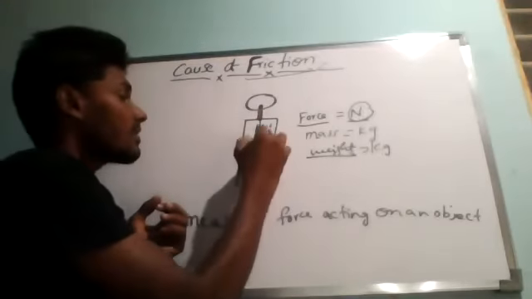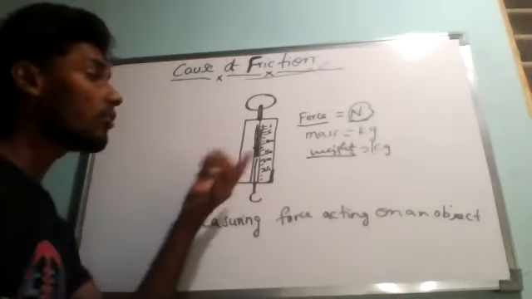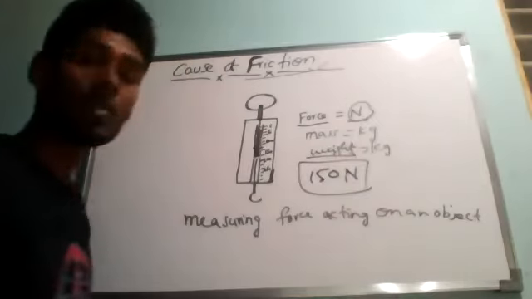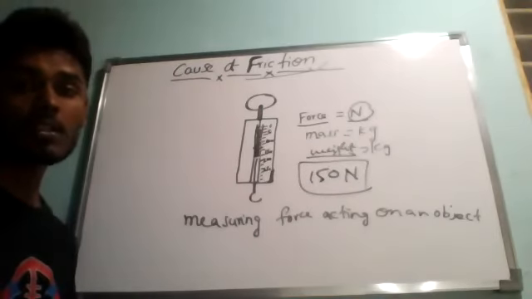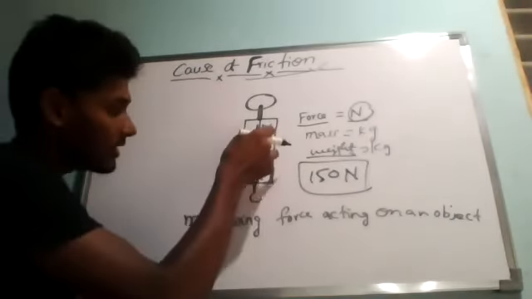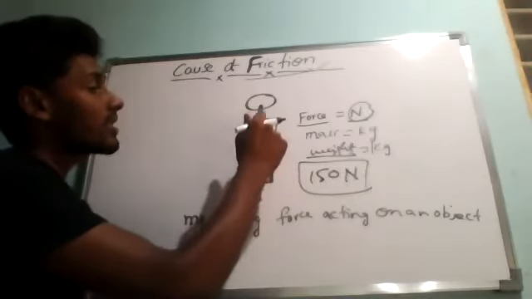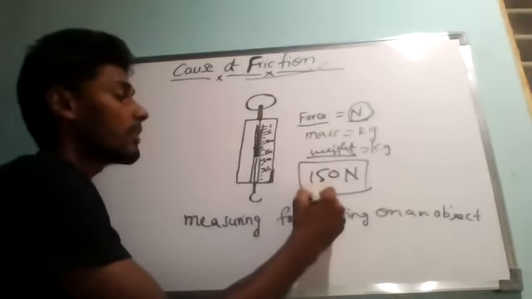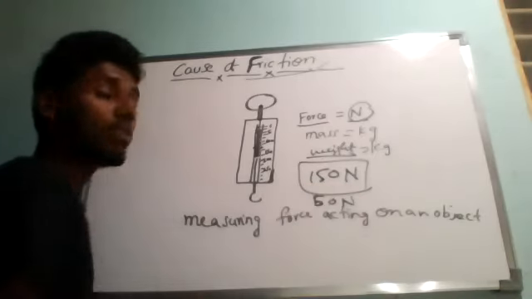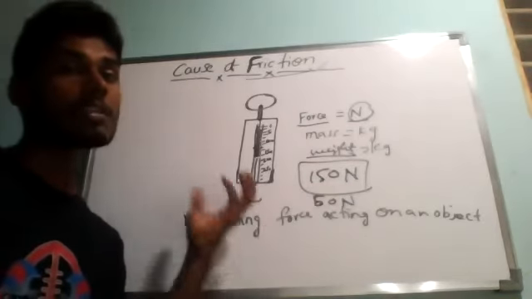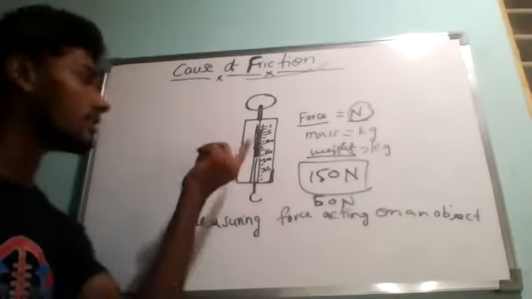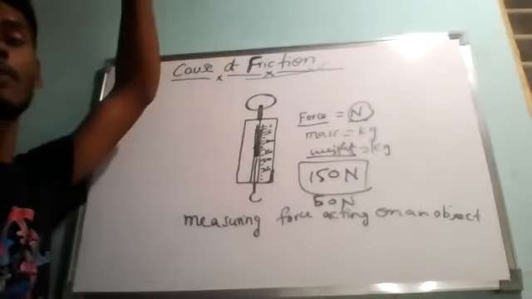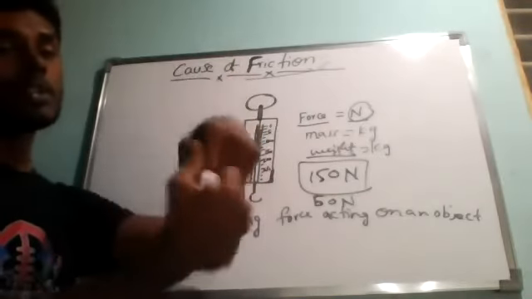Suppose it stretches till 150, then the applied force is 150 newtons. Like that, if it stretches less, suppose it stretches only till 50, then the applied force is 50 newtons. So like that you have to mention. It is having a coiled spring inside, like a normal stretching spring. If you apply the force, the spring will stretch. If you leave it, again it will come to its original state.